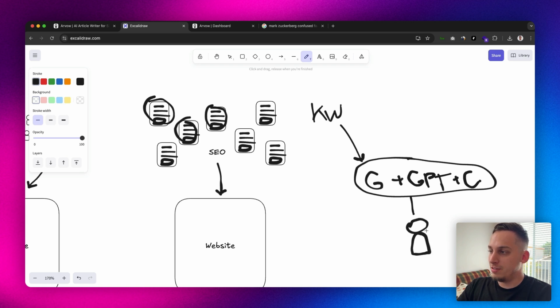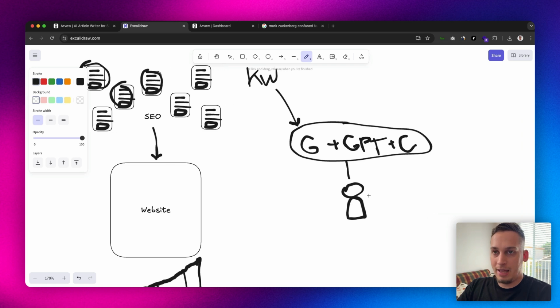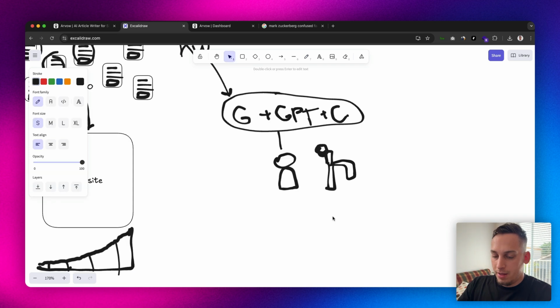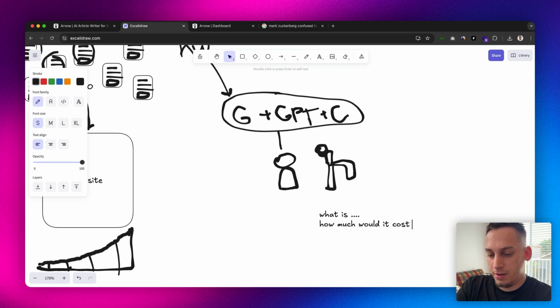So the user is looking for something. Let's say that you are, for example, a plumber, right? The user is searching, they have a specific problem. Let's say that they have a leak going on in one of their faucets in the kitchen. Let's just pretend that this is a faucet, right? And they're searching for things like, what is the problem here, right? Or how much would it cost to fix this problem, right? Or where can I buy a new, specific part for this faucet?